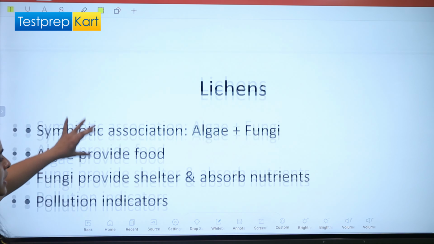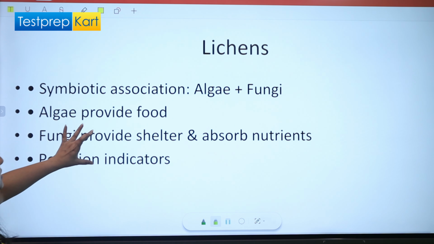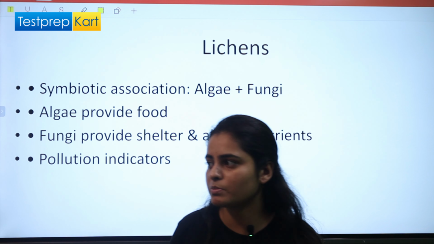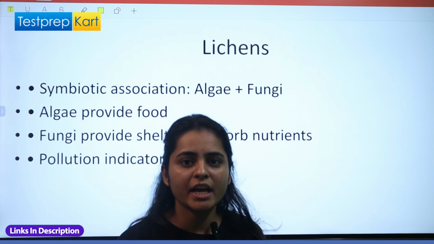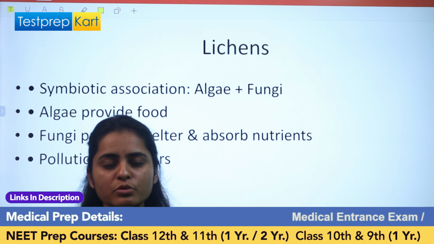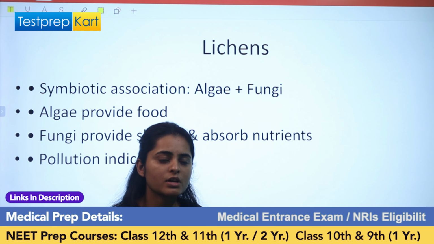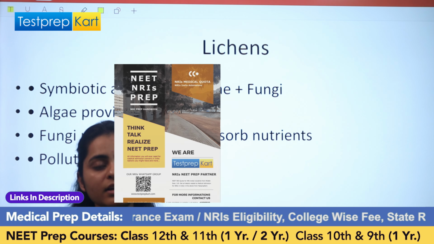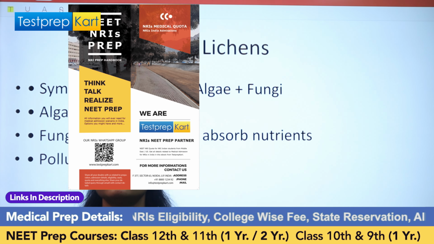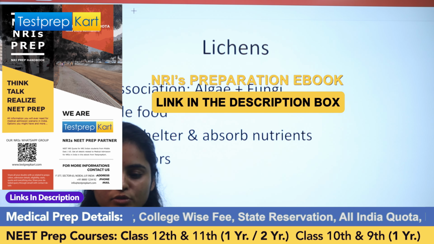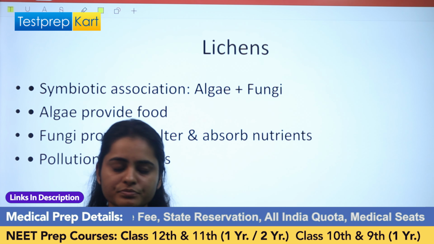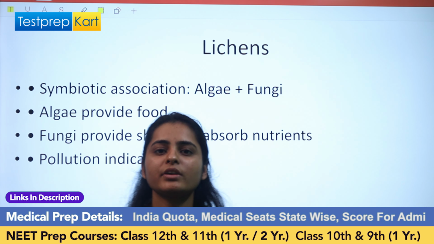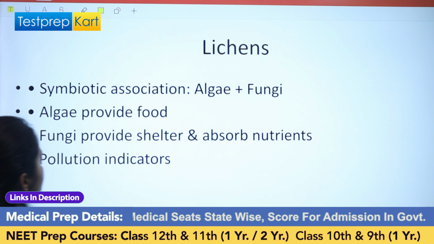Then at last we have lichens. Lichens, as I told you earlier, are a symbiotic association between algae and fungi, in which the algal partner will provide food because they are autotrophic in nature. So through photosynthesis, they will produce food. But the fungal partner will provide shelter to them, right? Both partners provide each other different necessities. That's why they live together in a symbiotic association, and that association is known as lichen.